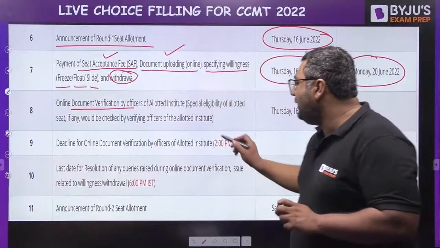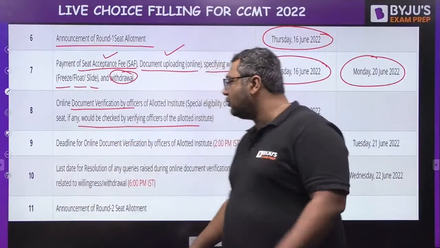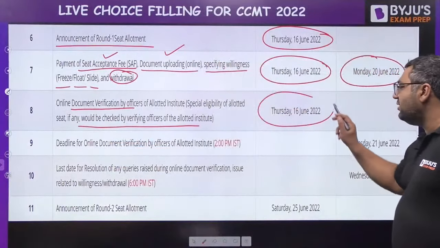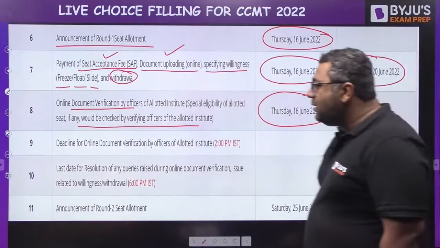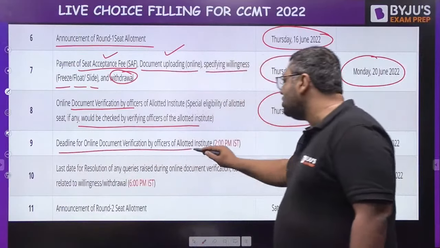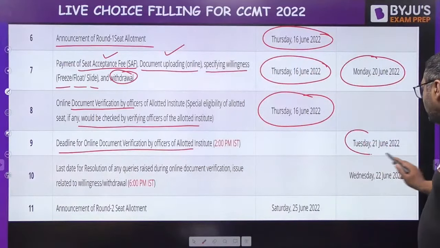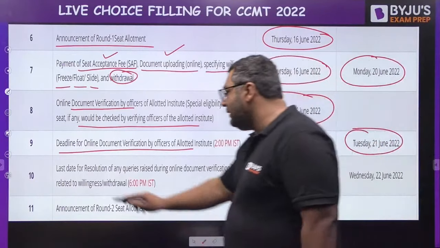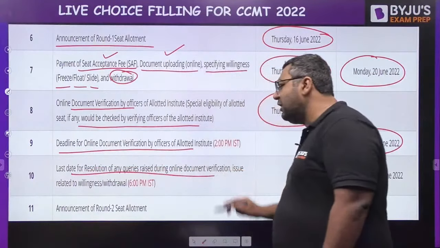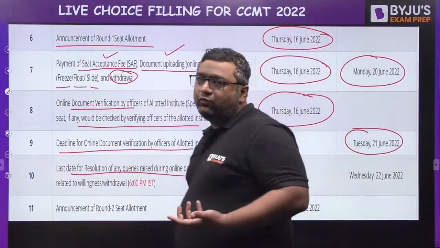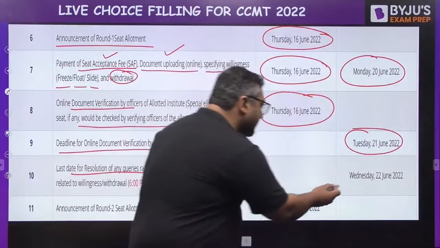And my dear, you will be getting the certificate for that also. This will also have a date of 16 June. The deadline for online document verification by the allotted institute will be 21st of June. And then the last date for resolution of any queries related to willingness is 22nd of June.